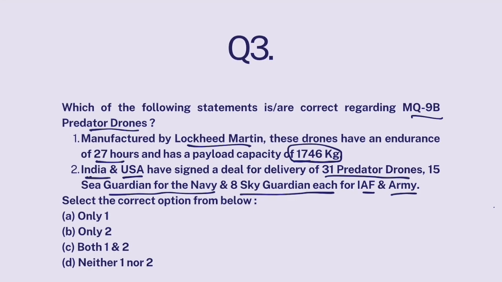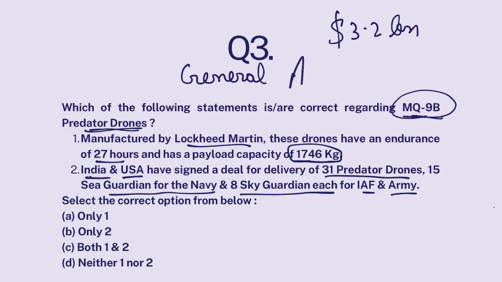Select the correct option. Now, recently India has signed a very big, around $3.2 billion defense deal with USA, through which USA will provide India with these very ultra efficient and ultra high-tech drones, which have weapons capacity also. They can launch missiles also. These are known as MQ-9B Predator drones. They are manufactured by a company called General Atomics, not Lockheed Martin.